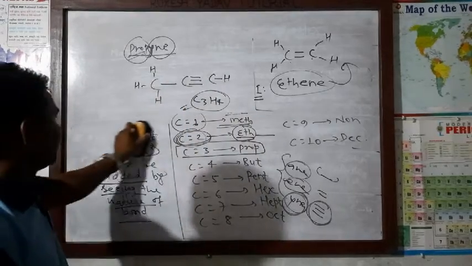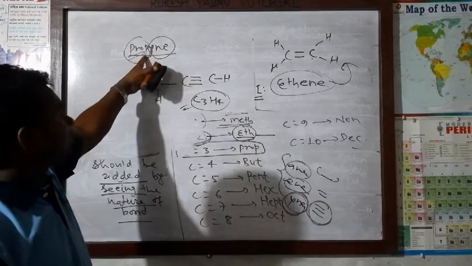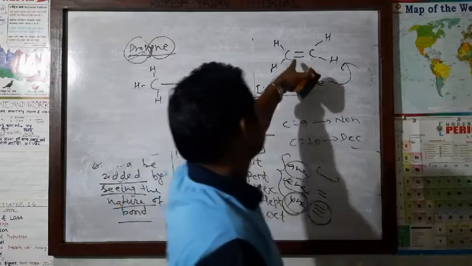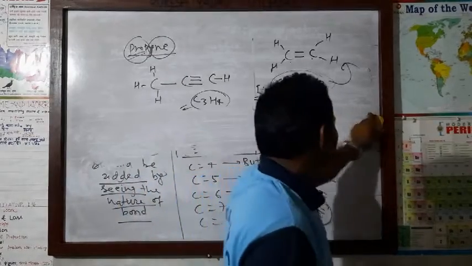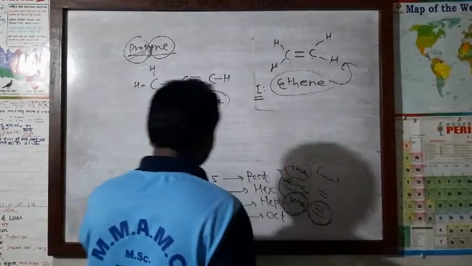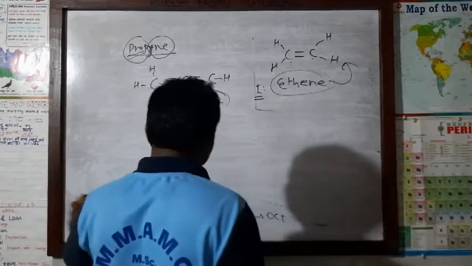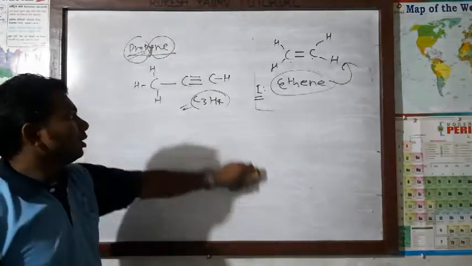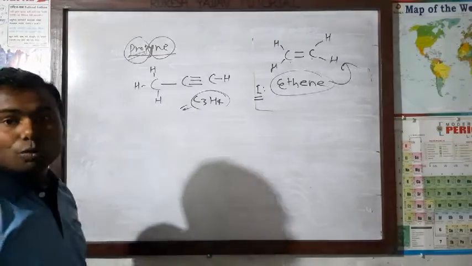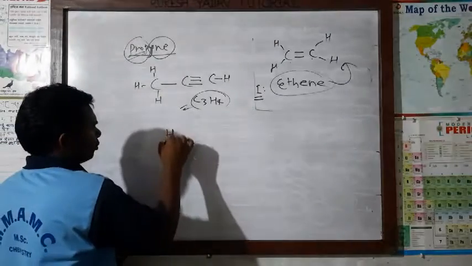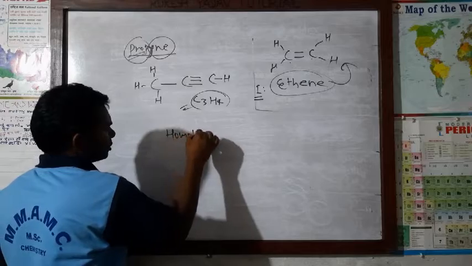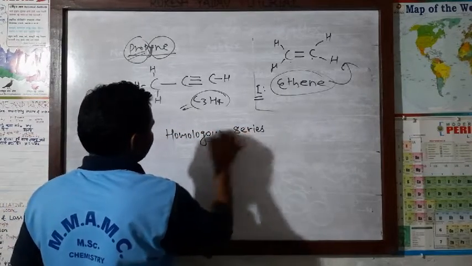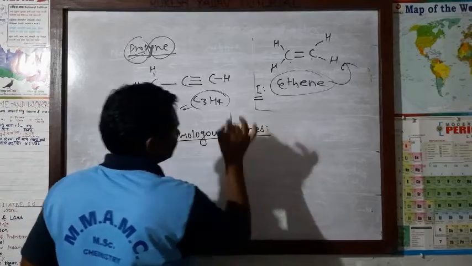In this way we can write from the chemical name, IUPAC name, the structural formula, and from the structural formula we can write the IUPAC name. This is all about the common system of nomenclature. Now we are going to discuss homologous series. Another matter that we are going to discuss today is homologous series.